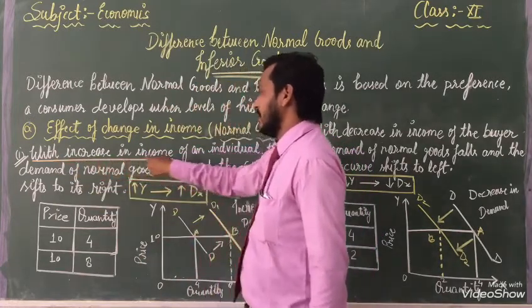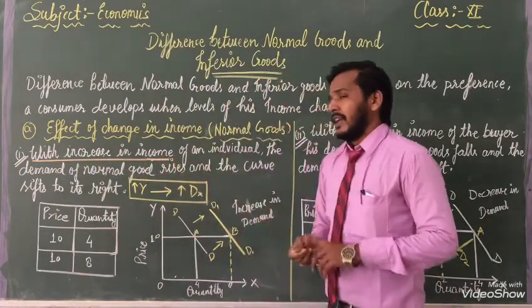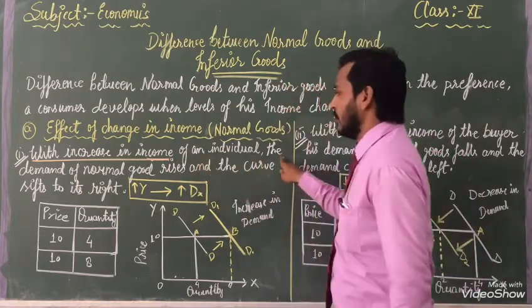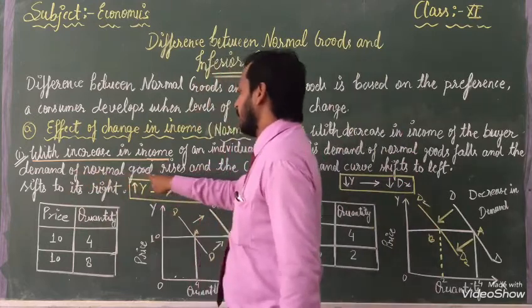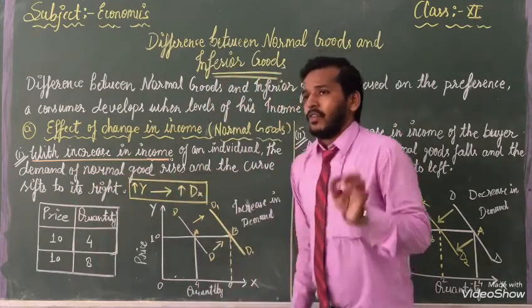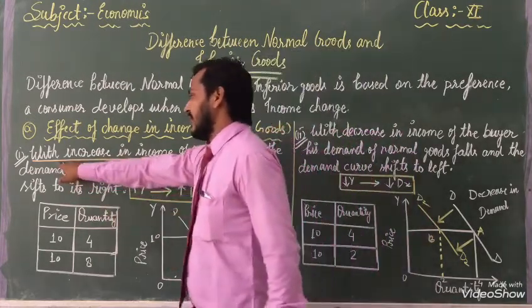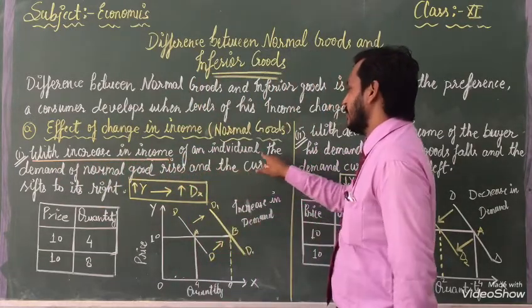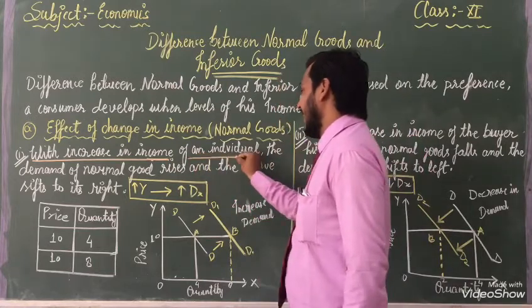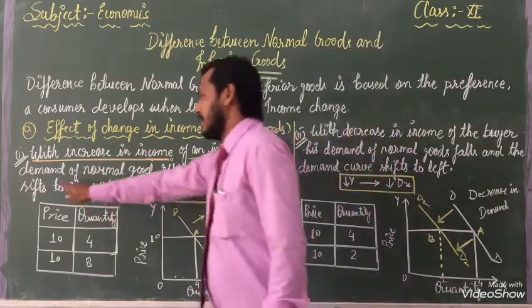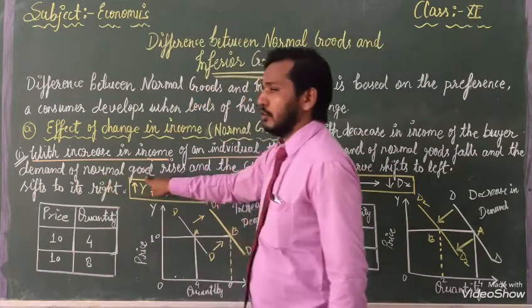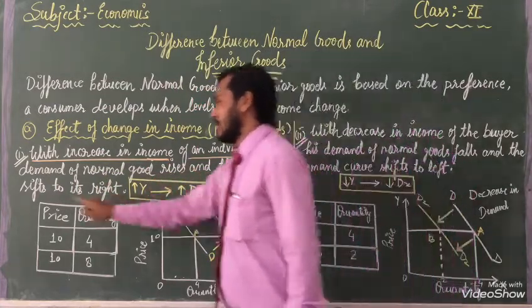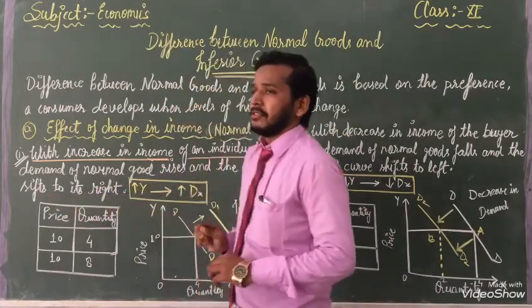When the income of an individual increases, the demand for normal goods rises, and the curve shifts to its right.